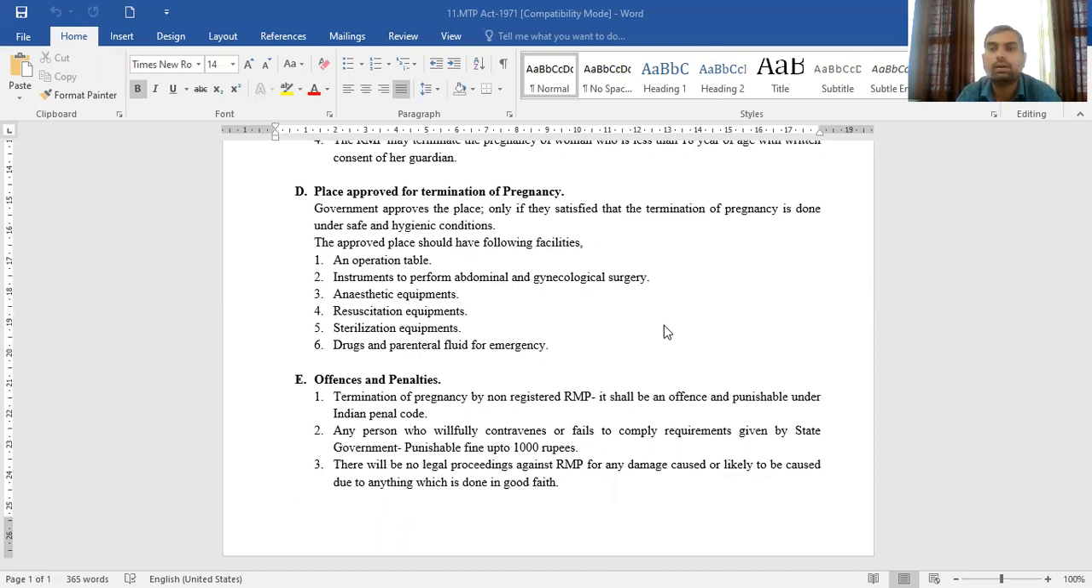So these are the offenses involved in the Medical Termination of Pregnancy Act. So this is the end of this act.